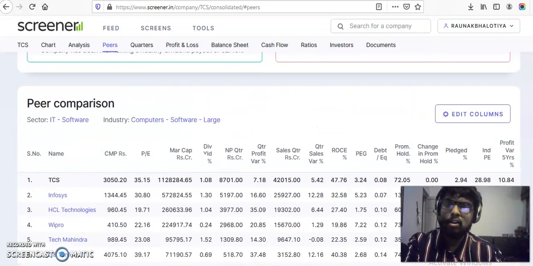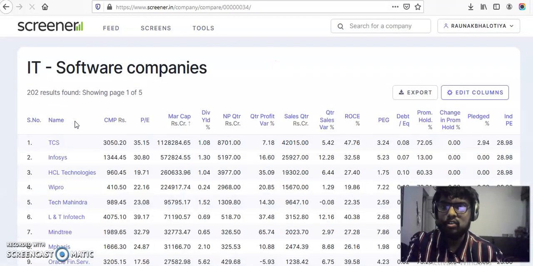If you want to see all the stocks which are listed in the IT software industry, you can click on here. This will list out all the stocks which are listed in the stock market in the particular industry. So based upon this, what I generally do is filter out a lot of companies based upon the PEG ratio. Generally, I prefer stocks which have a PEG ratio less than 0.5.